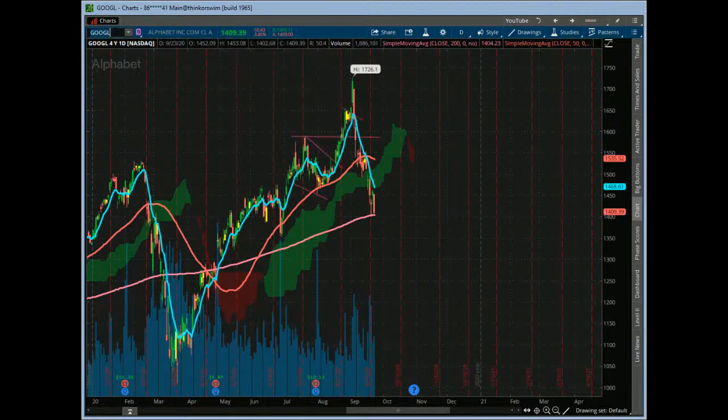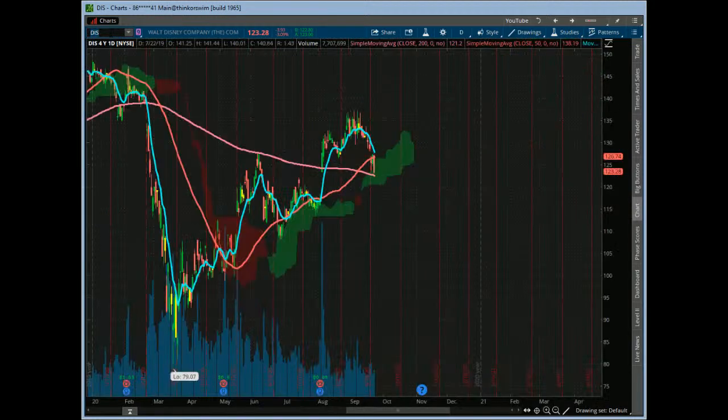So Google, wow. Google is down to its 200-day moving average. This looks like it's already doing what we thought the market was going to do, right? It already got down to the cloud and already got down to its 200-day moving average. So this is a key area right here. A little bit increased volume. Volume came in on a lot of these names at the end of the day and then pushed down here today. Let's see if we can get below the 200-day moving average and where we go from there.